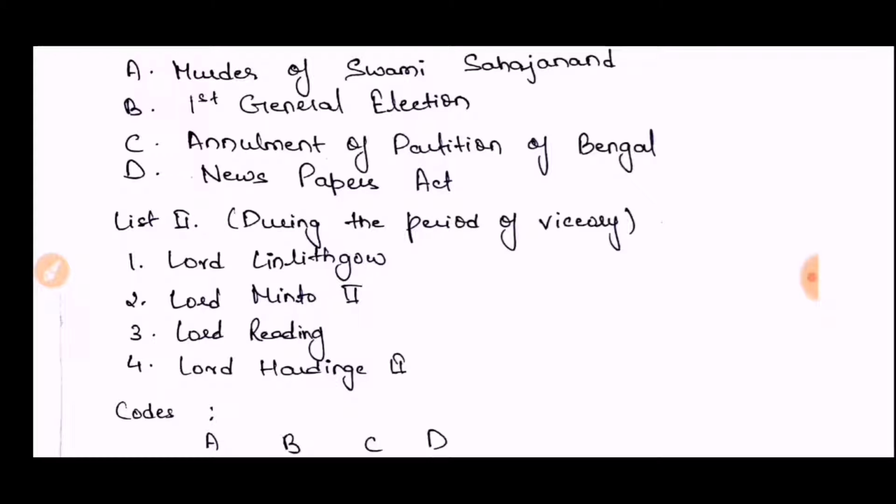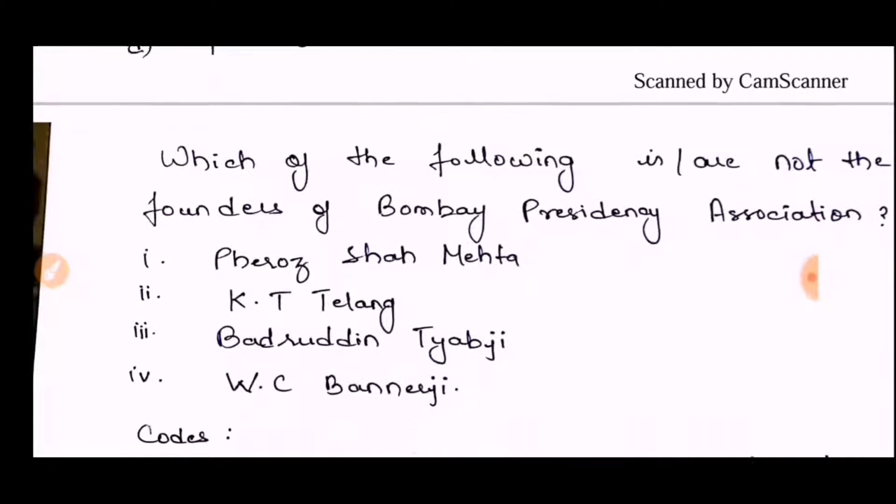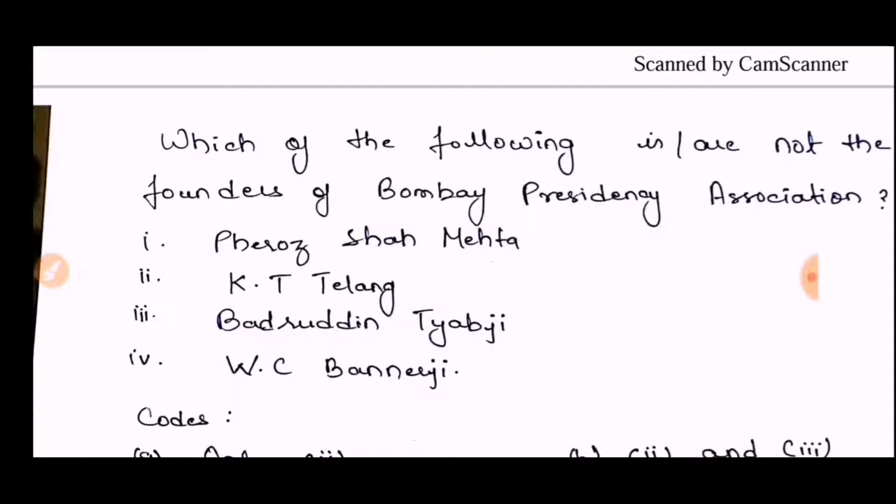Lord Minto II is also known for a very prominent act, the Morley-Minto Reforms. You should memorize each and every point, because it is a very important reform, which finally led to the partition of India.